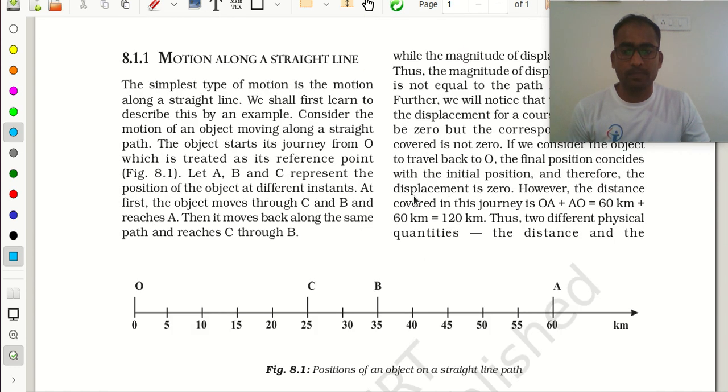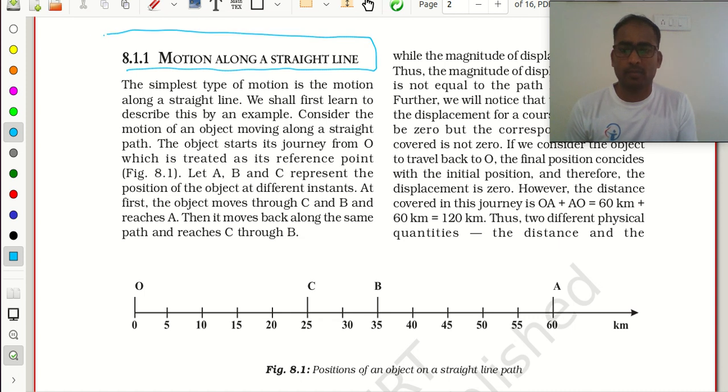Is it okay? And here we have one simple example. We will now discuss the motion along a straight line. Motion along a straight line means movement along a straight line. Now I need to move myself along a straight line only. To move in a straight line, I need one reference point. From where do I need to start? That is, I need to know from where I start my journey.